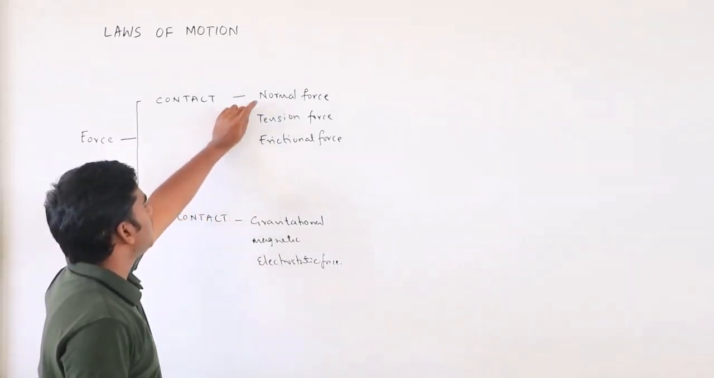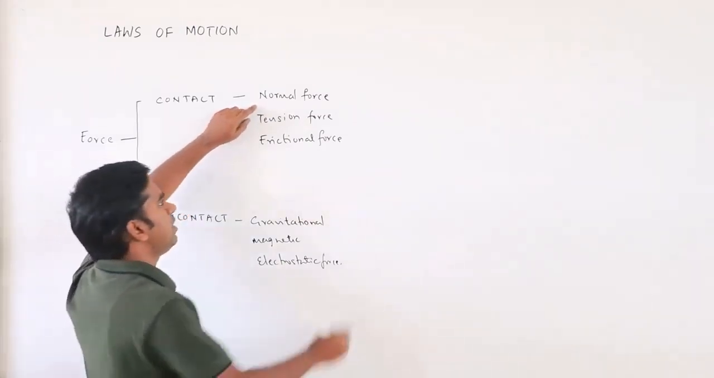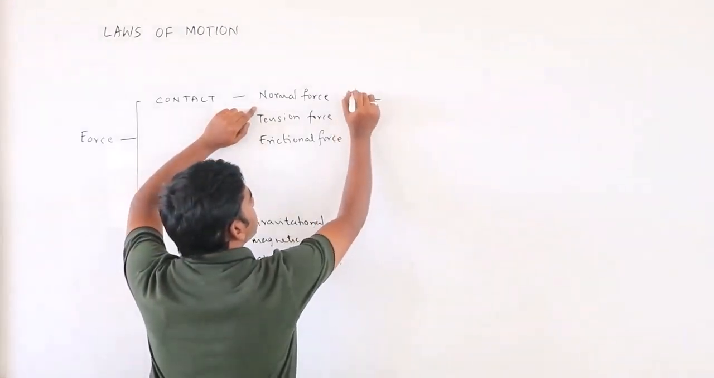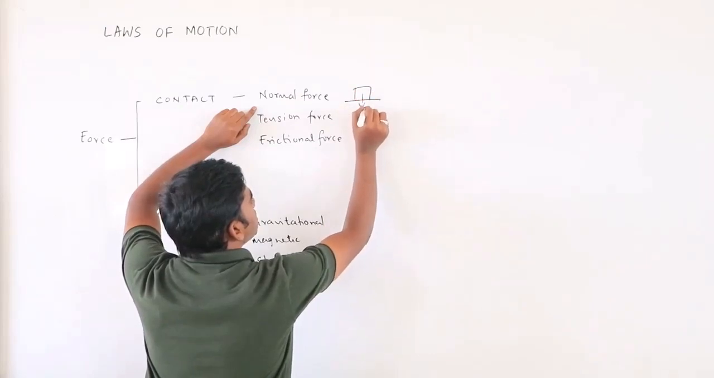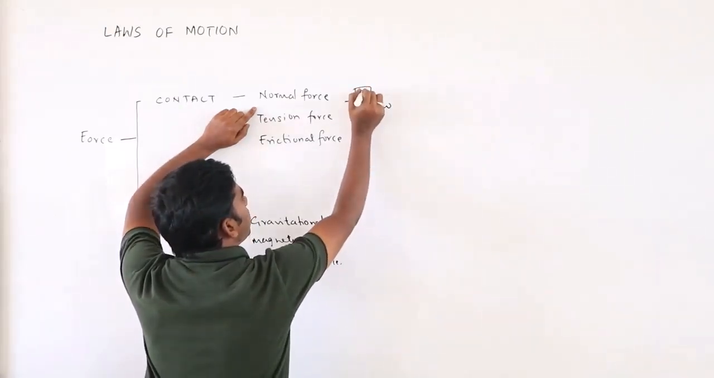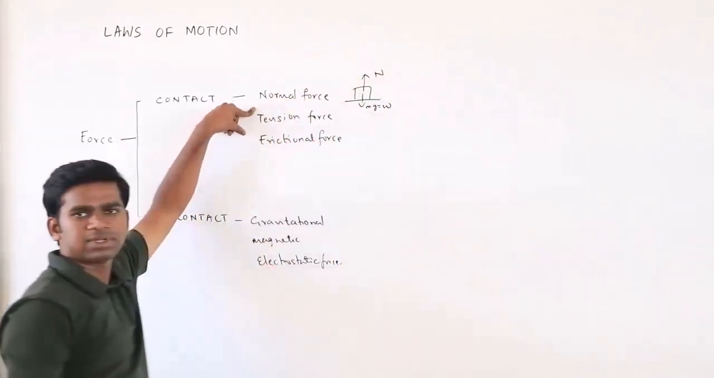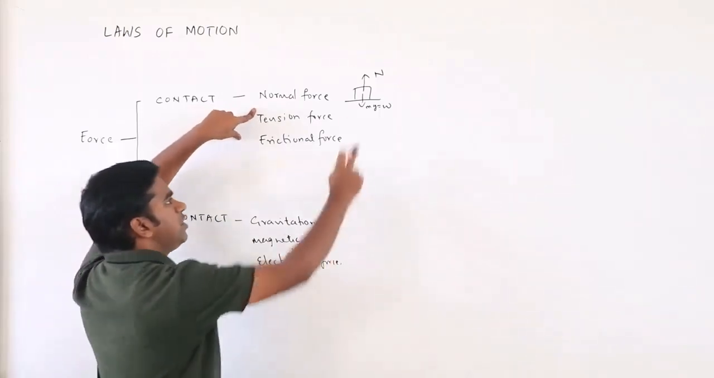Here, among contact forces, you already know about normal force, which acts on a body when the body touches a surface. When this body is kept on the surface, its mass gives a force we call weight. An equal and opposite force acts normally. That we call the normal force. So bodies are in touch.